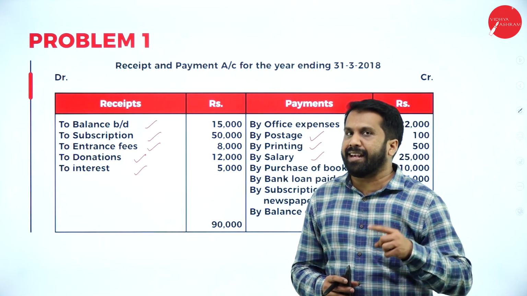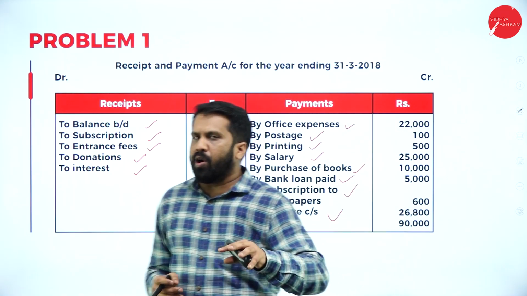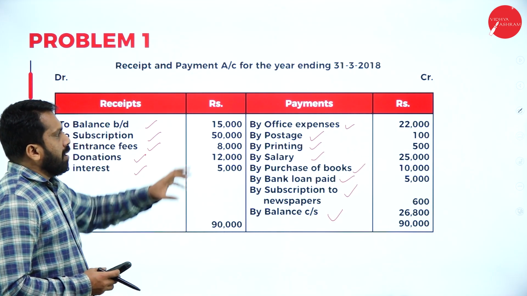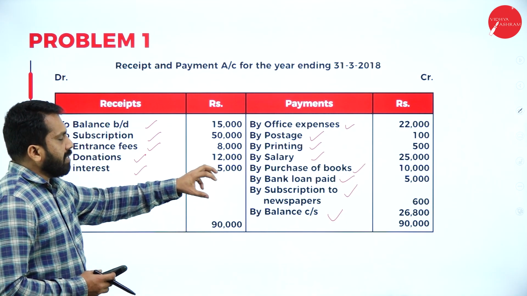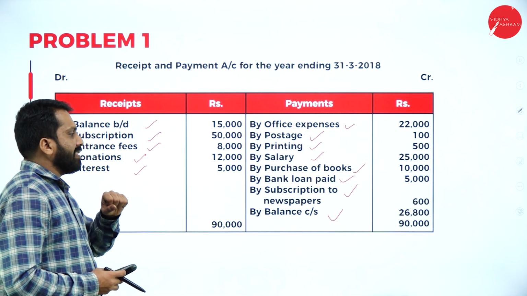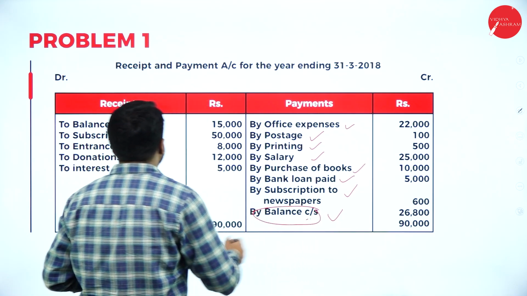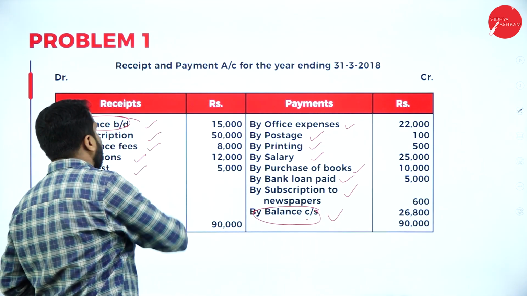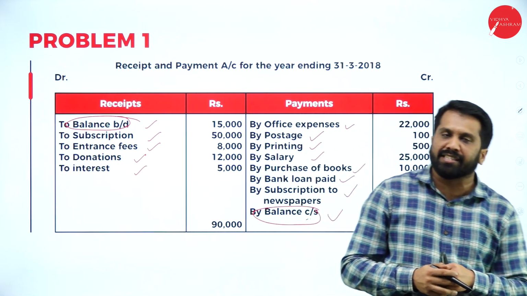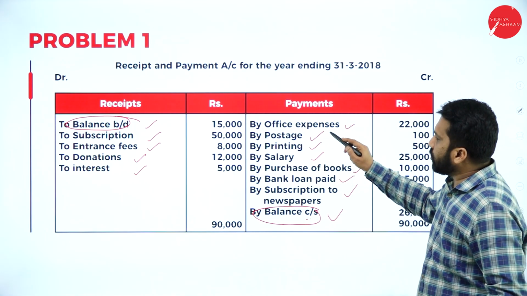Hope you are clear. Again, I'll repeat. All the receipts come under income. All the payments come under expenditure. Now, office, postage, printing, salary, purchase of books, bank loan, subscription, balance carried down. In this, the closing balance and opening balance, we don't consider anywhere in the income and expenditure. Now, office, yes. Postage, yes.